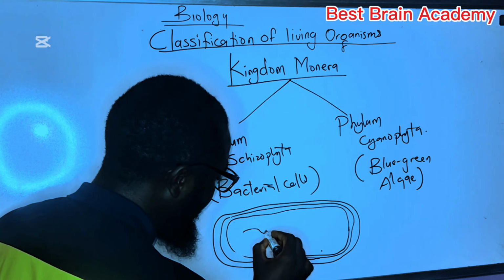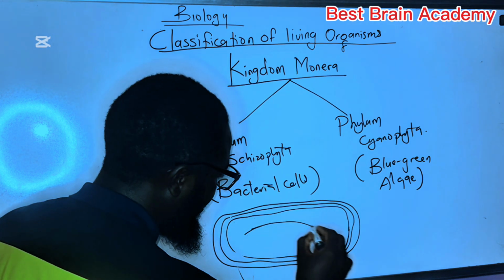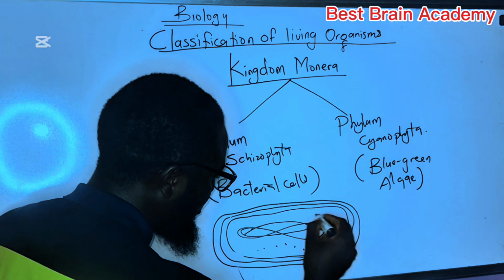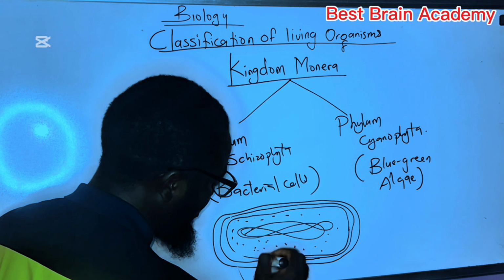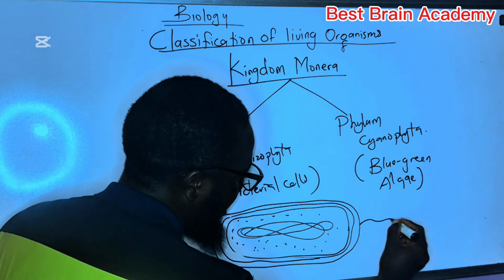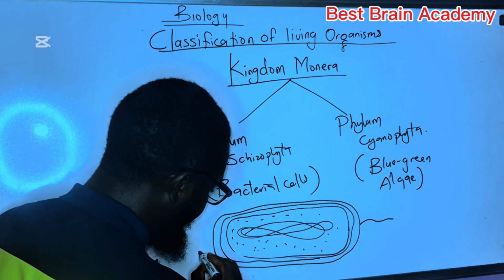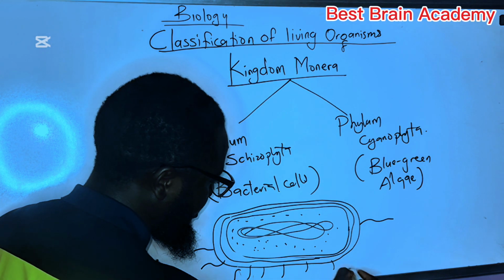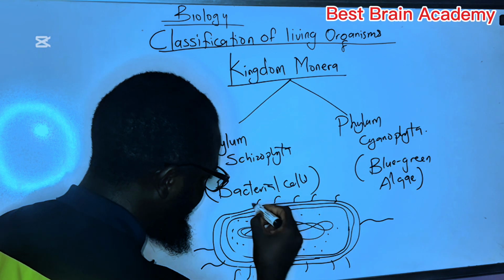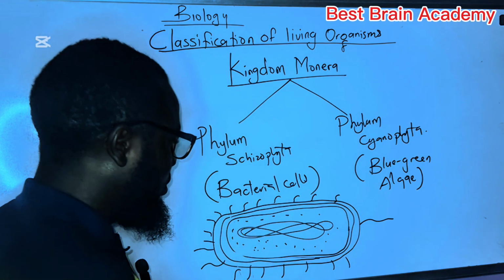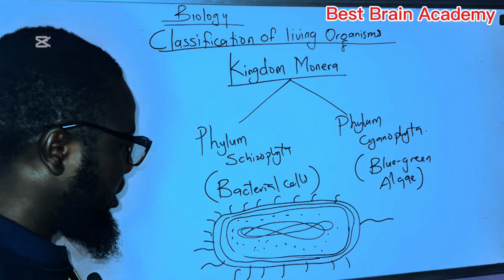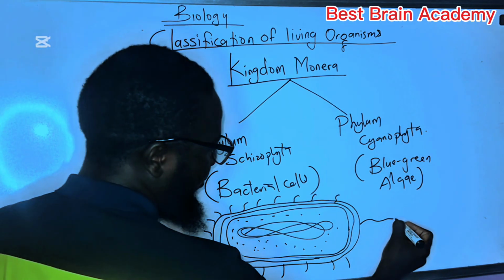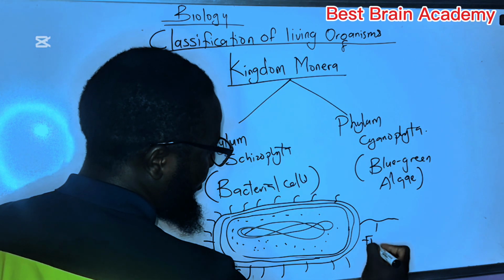Then let's draw the nucleoid. Then we put the ribosomes. Now, this one, then let's put the pili there. Now, let's label this structure. So this is the structure of a bacterial cell. Now, the first thing you have to know is that this one you have here is called the flagellum. Flagellum.